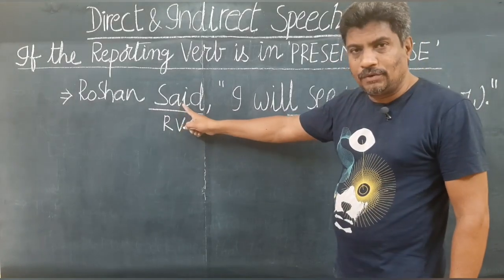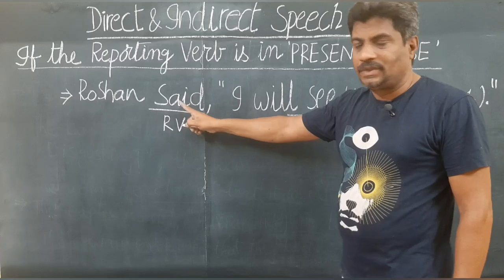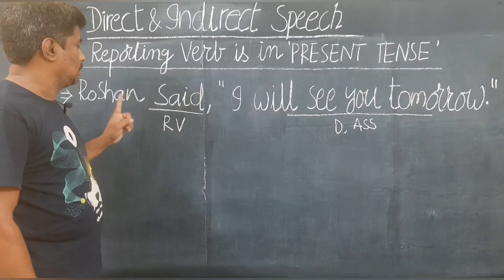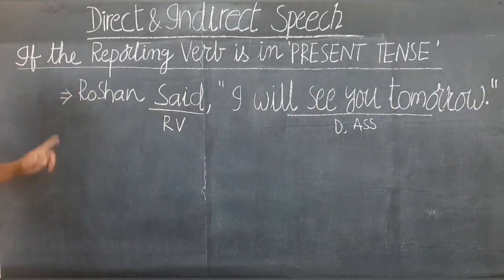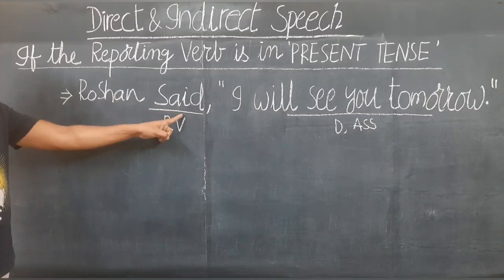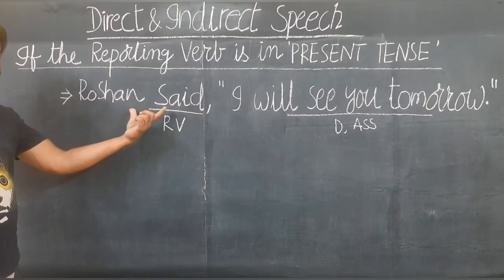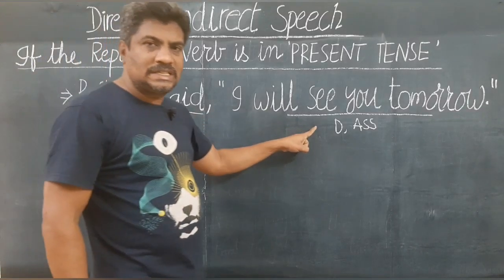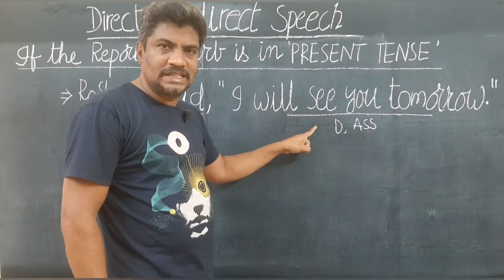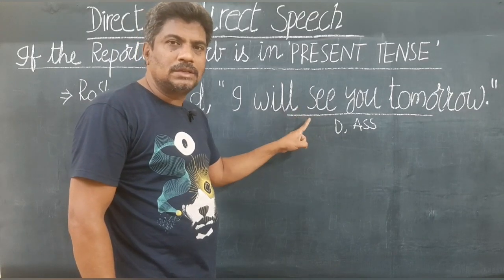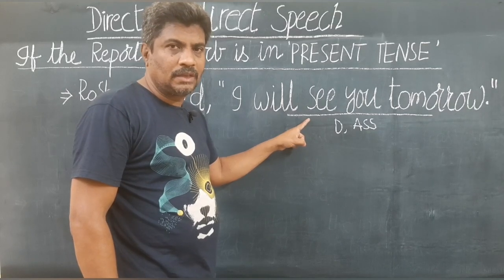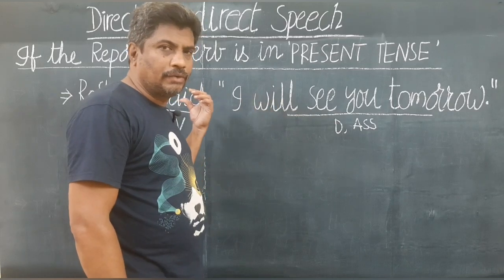If this reporting verb is in past tense, study this sentence. Roshan said. Observe the sentence. Roshan said is not enclosed in quotes, hence it is the reporting verb. This statement is enclosed in quotes, hence it is a dialogue. Now focus on the reporting verb.